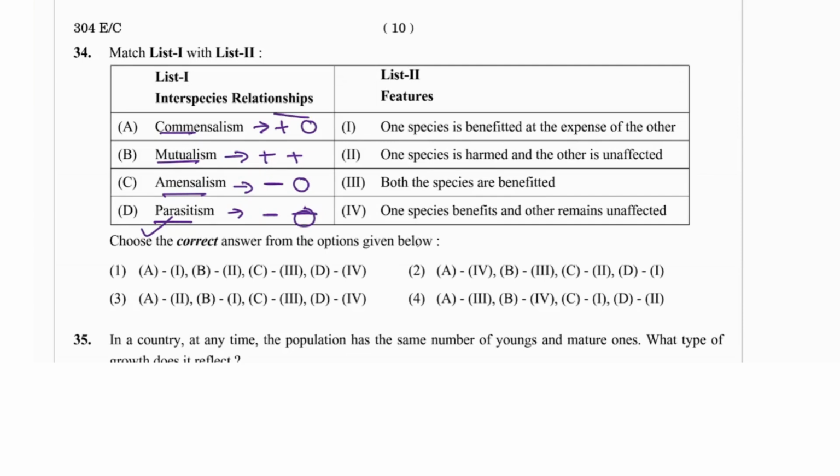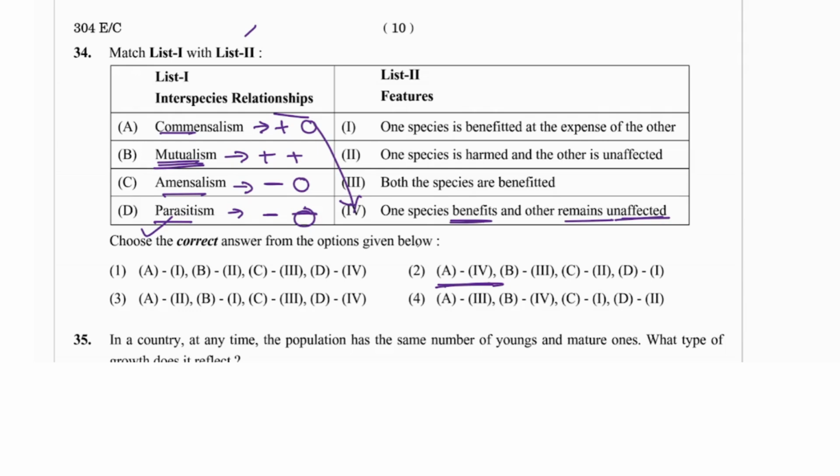Commensalism is one species benefited and the other unaffected, that is B, A4. A4 is given in option number 2 only. Mutualism, let's see what we have seen.